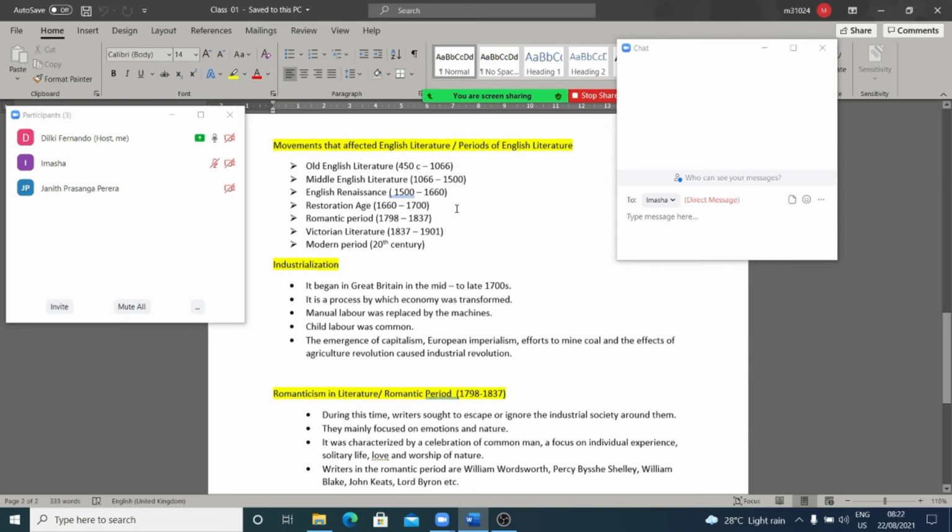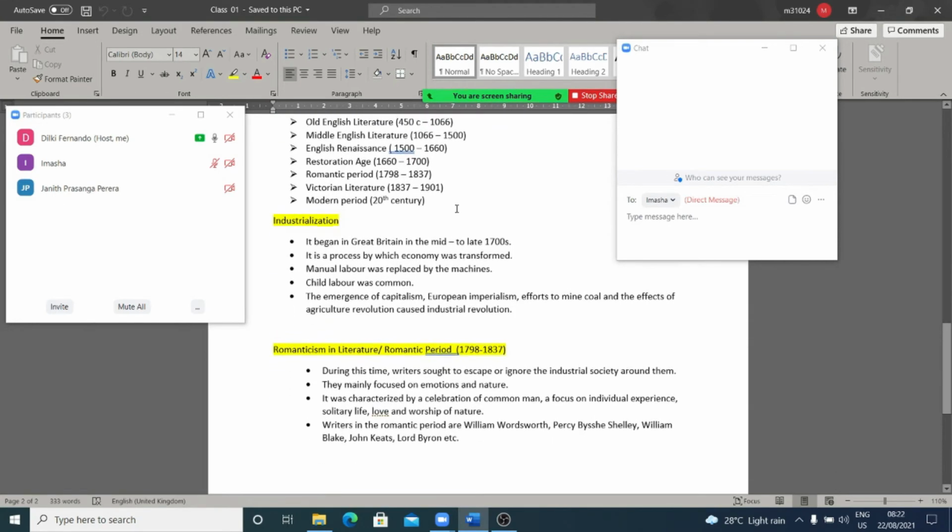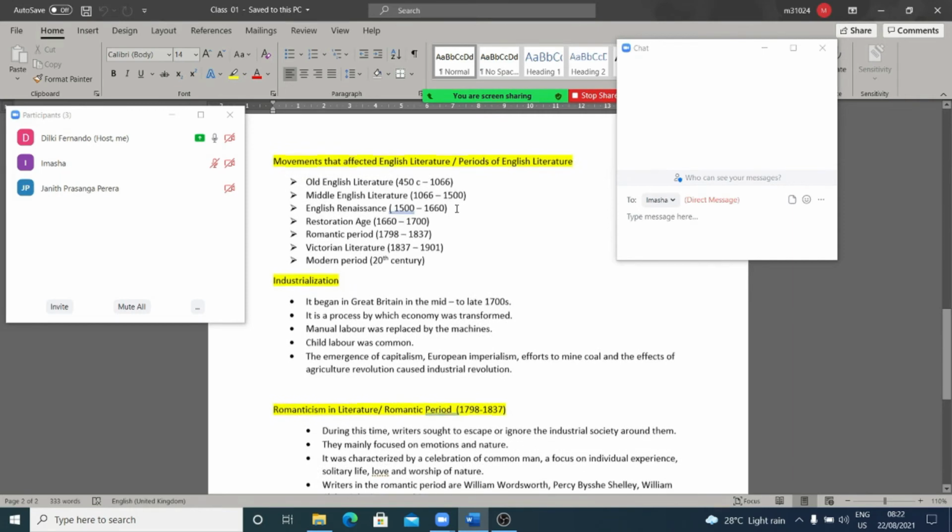Okay, so let's discuss two. First, industrialization. I'm going to tell you how industrialization affected literature. Okay, so look at the first point. It began in Great Britain in the mid to late 70s. So this industrialization began in Great Britain. Okay, that is important. In the mid to late 70s, it is a process by which economy was transformed. So according to this, the concept or the movement industrialization, the economy of the world was transformed, right?